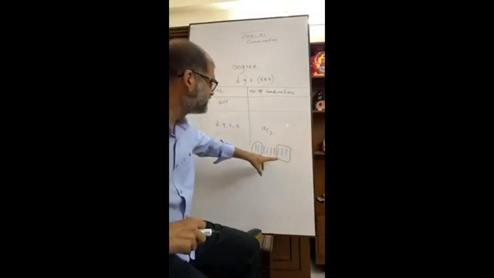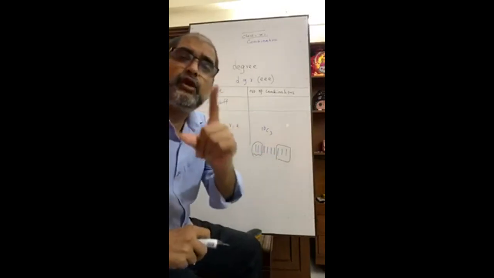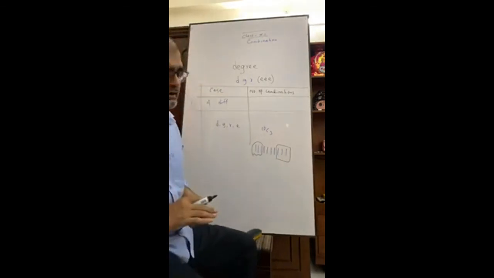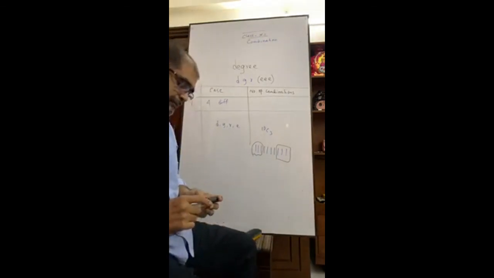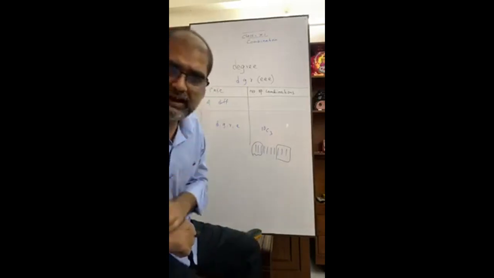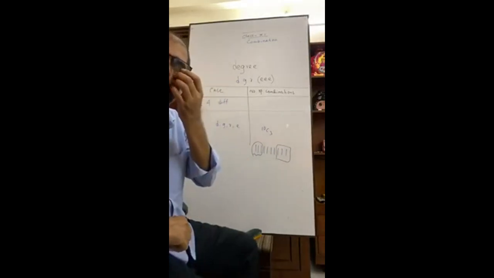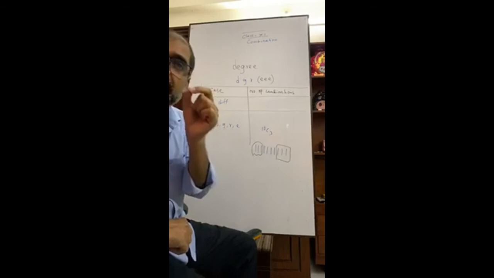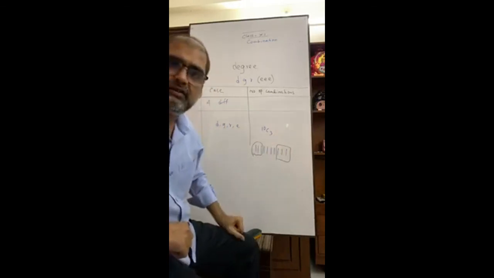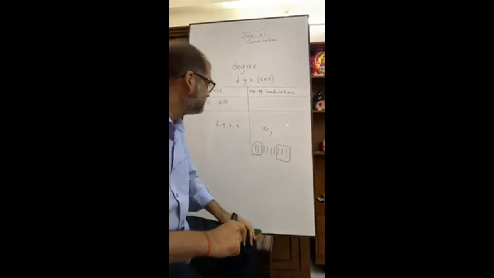So any 3 pens you take, there is only one way to take. From the same thing, if you select, there is only one way to select. Even if you take all these 10 pens, you have only one way.